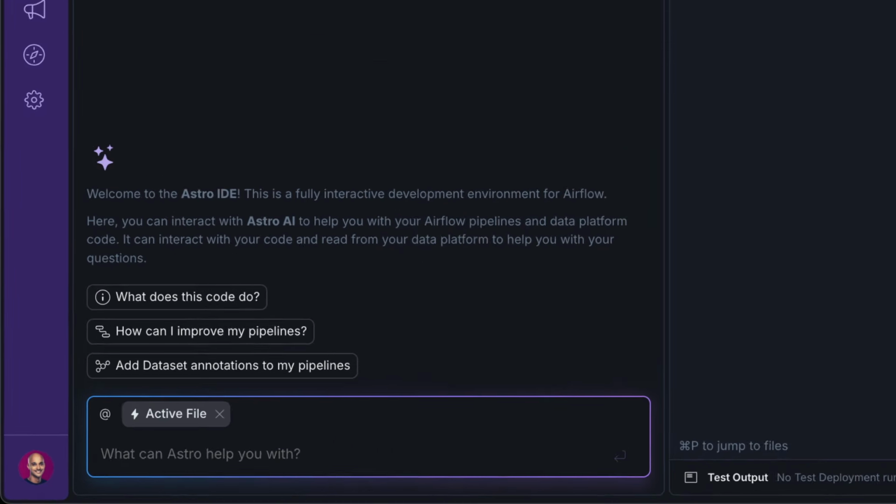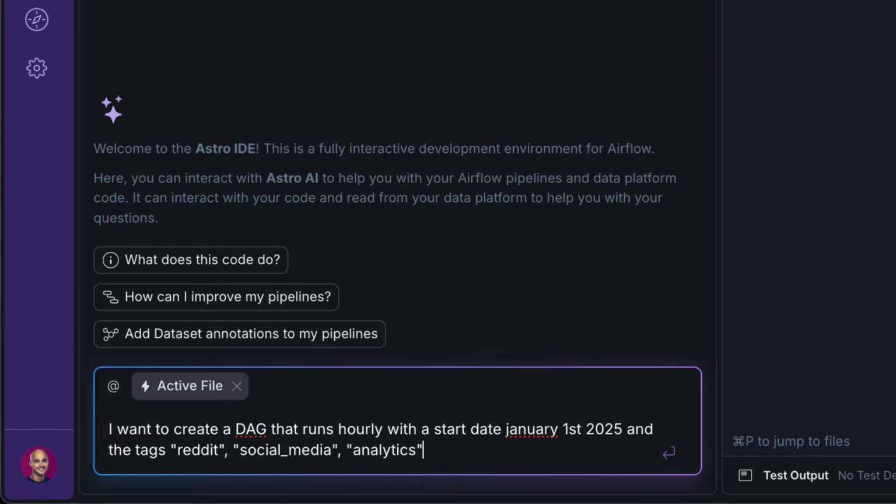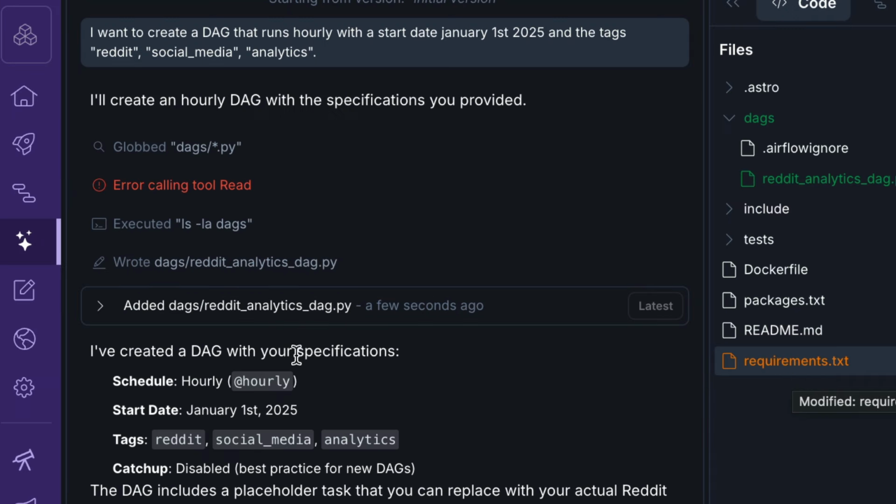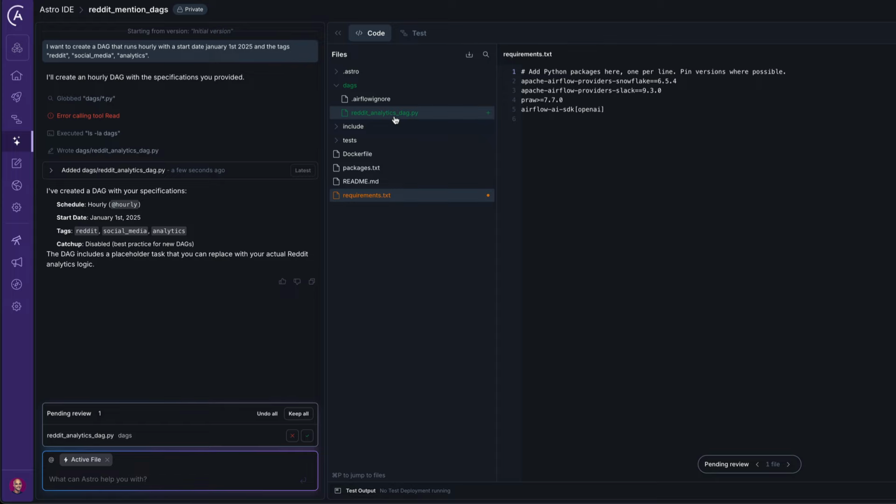So here I'm gonna say, I want to create a DAG that runs hourly with the start date January 1st, 2025, and the tags Reddit, social media, and analytics, because it's always a best practice to have tags to filter your DAGs. And that's it. So with that, I can just hit enter and wait a little bit. All right, so you can see that the DAG has been generated. Let's take a look at it.